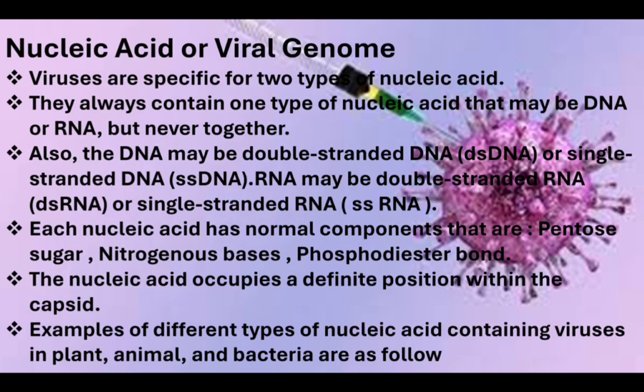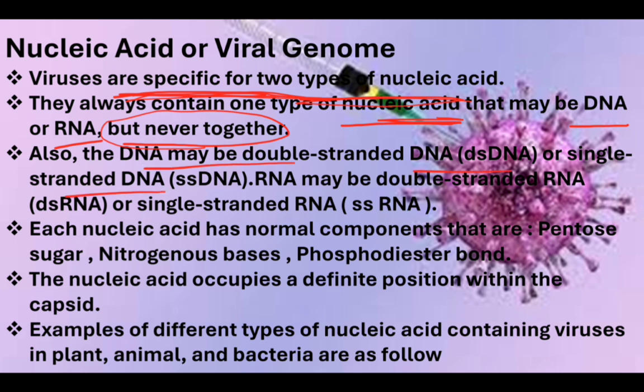Okay. Nucleic acid. Viruses are specific. Specific viruses contain a specific type of nucleic acid. They always contain one type of nucleic acid, that may be DNA or RNA, but never together. So that is specific. Also DNA can be double stranded or single stranded, and RNA can be double stranded or single stranded.